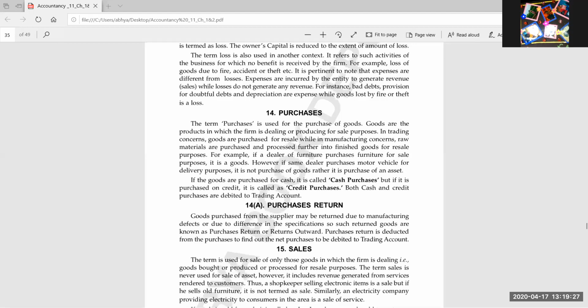There was a mismatch in our order and delivery. So when we return goods to the seller because of defects or a mismatch between the order and the delivery, this term is known as purchase return.